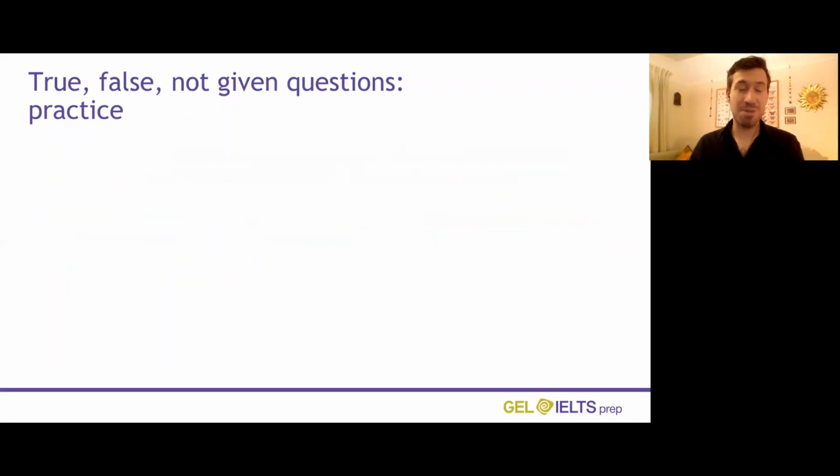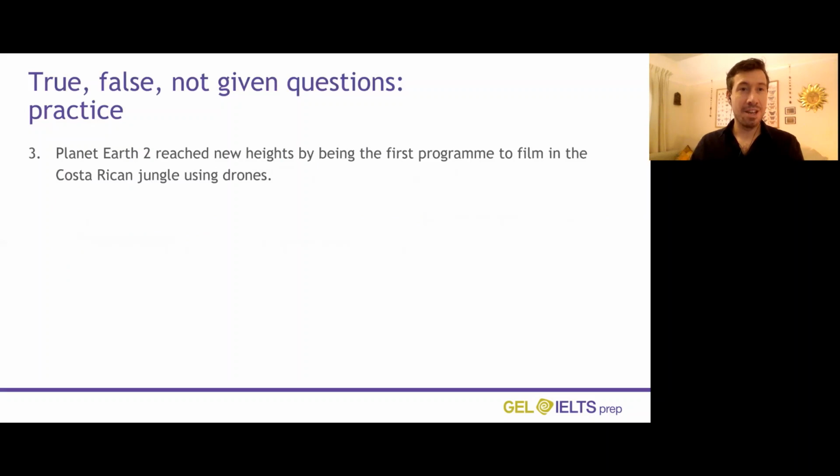Let's look at one more. So here we have, Planet Earth 2 reached new heights by being the first program to film in the Costa Rican jungle using drones. So let's highlight the keywords. So Planet Earth 2 reached new heights by being the first program to film in the Costa Rican jungle using drones. So we've highlighted our keywords.